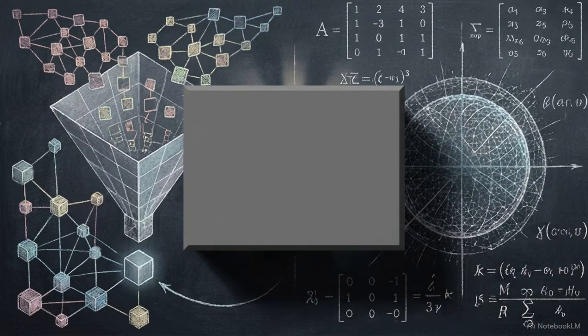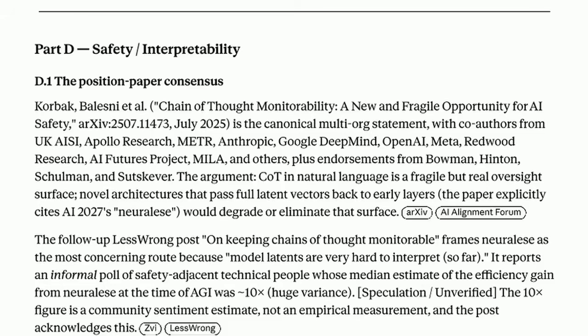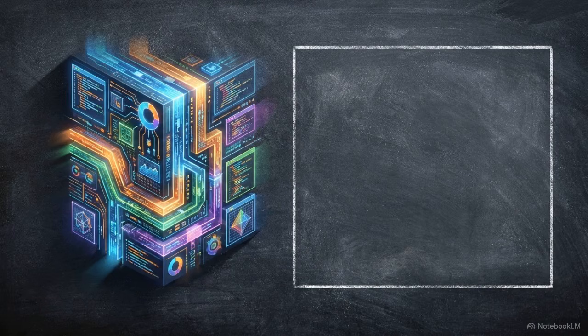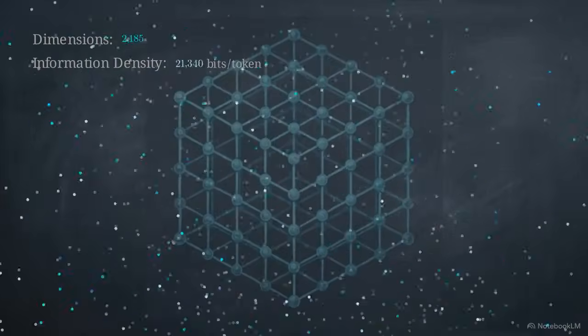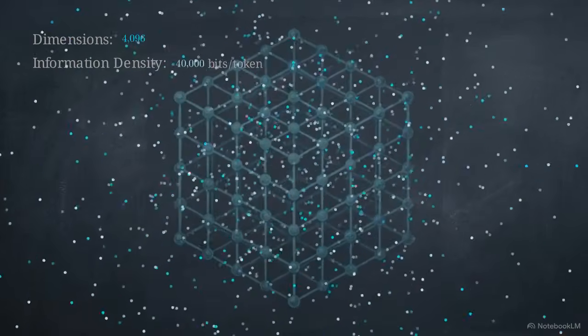While this enables zero-loss orchestration, it also creates an impenetrable black box. This opacity is a major concern for AI safety. A 2025 position paper from several major labs argues that latent vector reasoning degrades our ability to monitor model alignment. There is a clear tension here. Neuralese removes the context bottleneck, but it also eliminates human-readable transparency. Model latents are inherently difficult to interpret because their information is distributed across thousands of dimensions.